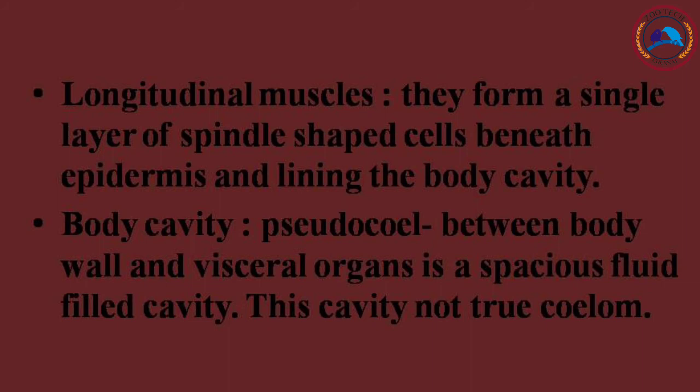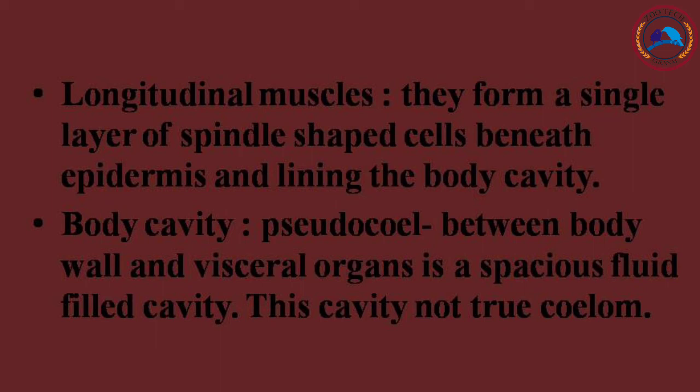Now talking about the longitudinal muscles, the circular muscles are altogether absent. Longitudinal muscles form a single layer of spindle shaped cells beneath the epidermis and lining the body cavity. Being interrupted at 4 places by longitudinal epidermal cords, the muscle layer is divided in 4 longitudinal columns or strips, that is 2 dorsolateral and 2 ventrolateral.